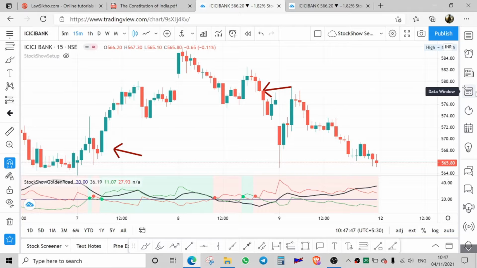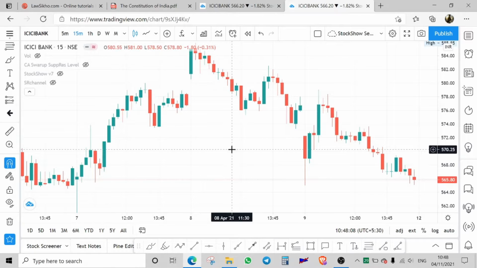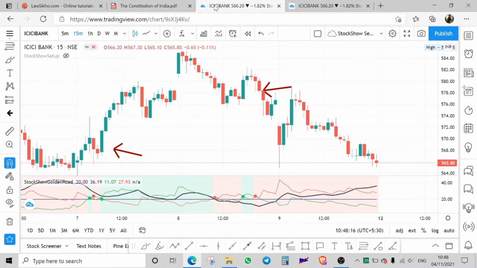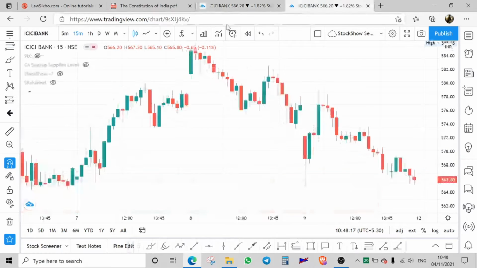Now, I would like to show you our two setups, which are really very effective. This is the first setup, which we use as our basic, so-called basic, but it is also a very advanced kind of setup where you can make money. This is for only safe traders, and we have another setup which we are now using these days. This is a super advanced setup, and I am using the same chart of ICICI Bank 15 minutes to really explain the differences between those two setups.